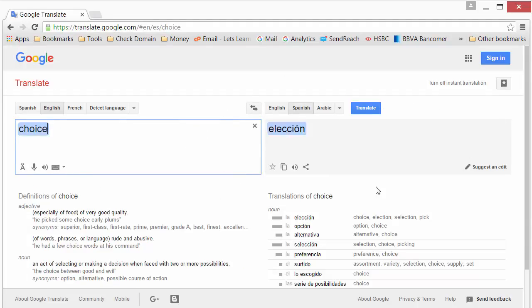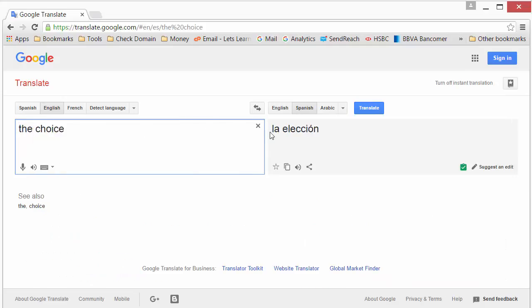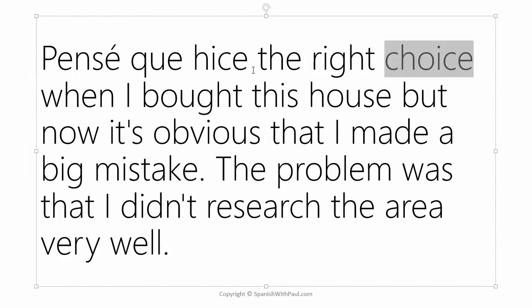So it's saying elección, and that does strike a chord with us in English because you can elect to do something, right? Elect to do this, or I elected to do that. Okay, so we have elección, and it's ending in ion. That category of cognates, as I mentioned before with reservación, they're all feminine words. But again, if you want to check it, you just type in the choice and you see la elección, feminine word.